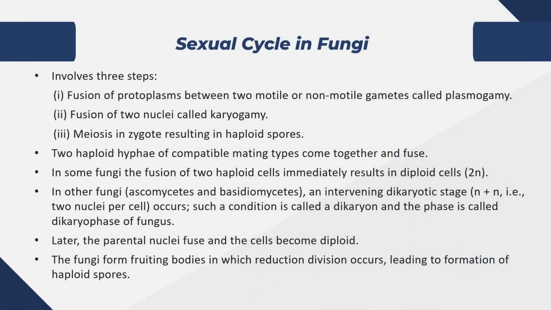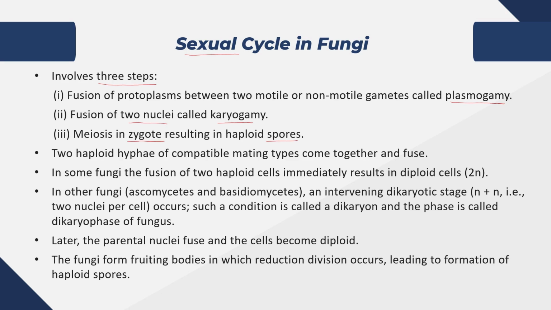Sexual reproduction in fungi follows three generalized steps. The first step is plasmogamy, that is the fusion of protoplasm of two motile or non-motile gametes. Second is karyogamy, that follows plasmogamy, where the fusion of two nuclei takes place. And finally, it is meiosis in the zygote in order to produce haploid spores.